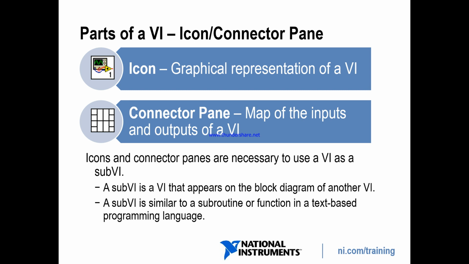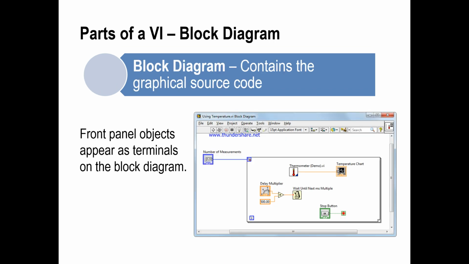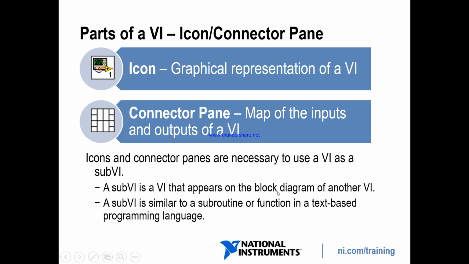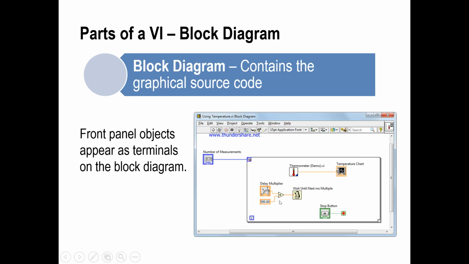Now the third and fourth parts of the VI, the icon and the connector pane. The icon is the graphical representation of the VI. Let's go back. Now you can see here, we are using a multiplier. This multiplier is a graphical representation of one function, the graphical representation of a VI.